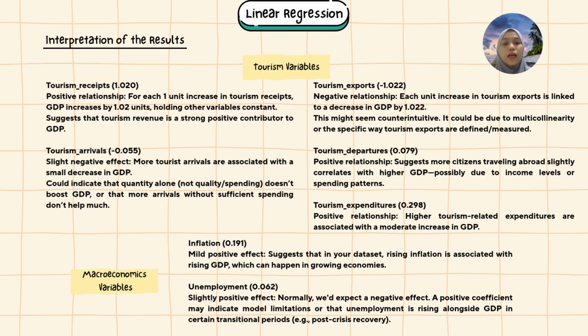Tourism receipt and tourism expenditure have the strongest positive effect on GDP. When these increase, GDP goes up. Tourism departure also shows a positive impact, but it's smaller. Tourism arrivals have a slight negative effect, meaning more tourist arrivals alone doesn't necessarily increase GDP. Tourism export has a negative effect on GDP, possibly due to how the data is measured. Inflation shows a mild positive effect on GDP in this dataset. Unemployment has a slightly positive effect, which is unusual and may reflect special circumstances in the data. Overall, the interpretation tells us which tourism and economic variables most strongly help and hinder GDP growth in this analysis.